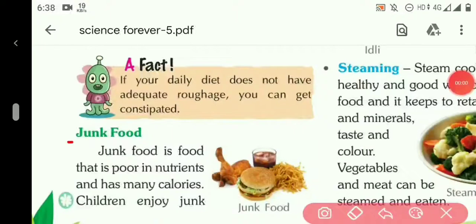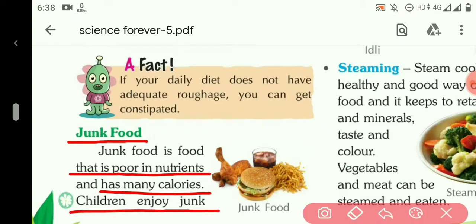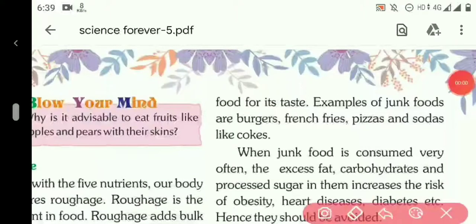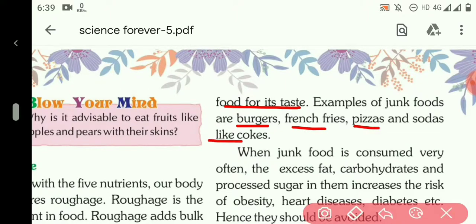Our next topic is junk food. Junk food is the food that is poor in nutrients, that is very low in nutrients, but it has many calories. Children enjoy junk food for its taste because they taste good but they are very low in nutrients. The examples of junk foods are burgers, french fries, pizzas, and sodas like Cokes.